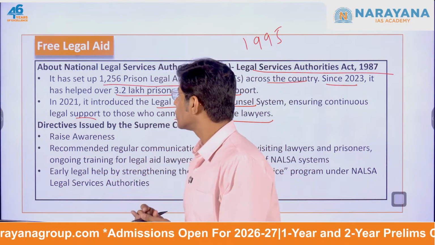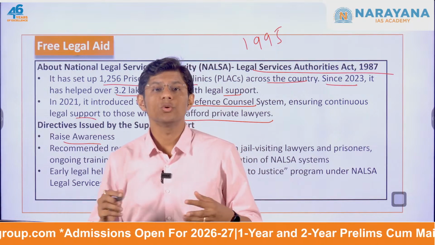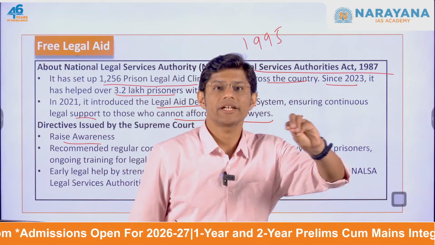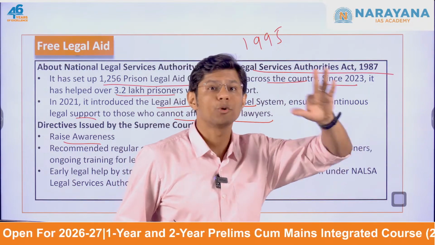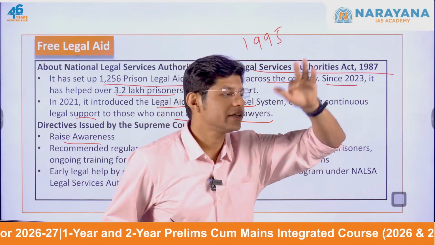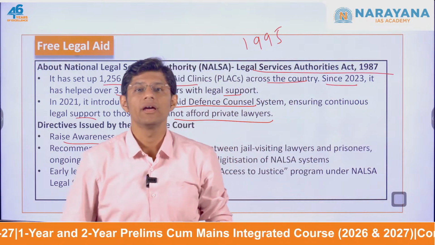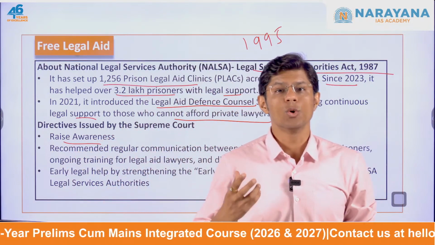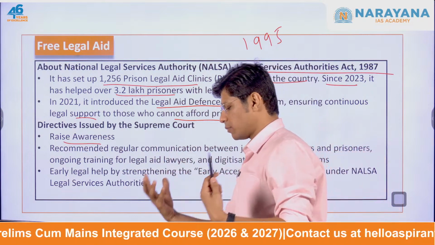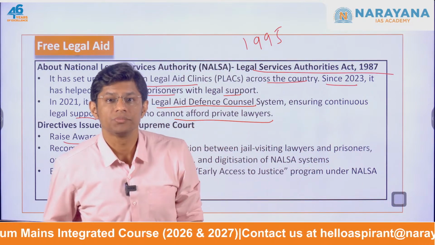And how do you raise awareness? Through creative methods like street plays, posters in the police station, notices in the post offices, and displays at the transport hubs. Then information should also be shared in local language so that it is more and more accessible.